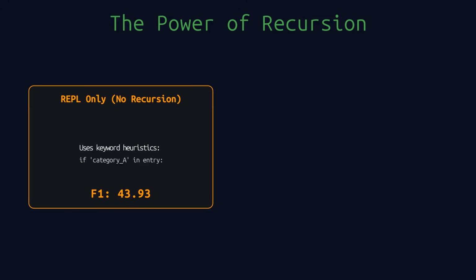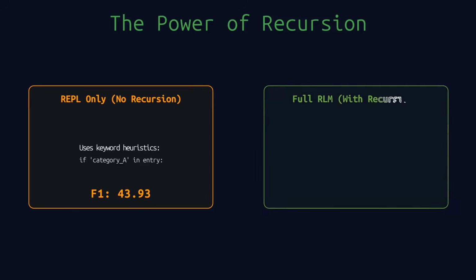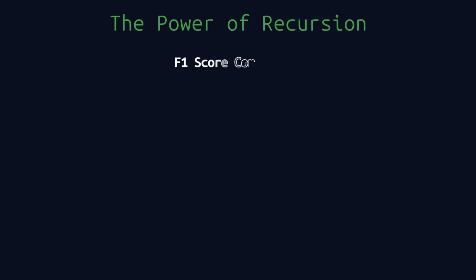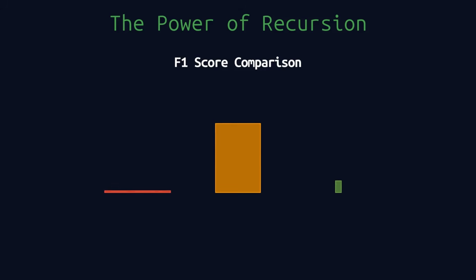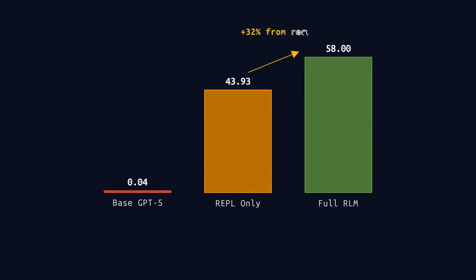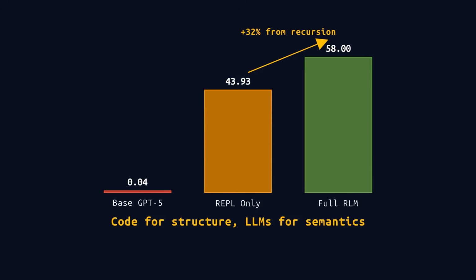With the full RLM approach using recursion, the root model identifies ambiguous entries and asks sub-LLMs to classify them using actual semantic understanding. The score jumps to 58.0. And for reference, the base model without any RLM infrastructure scores essentially 0.04 because it simply cannot process that much data. The lesson is clear. Use code for structure and deterministic operations. Use LLMs for semantic understanding. That combination is what makes recursion so powerful.